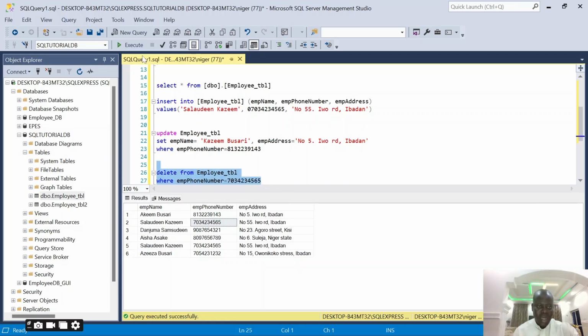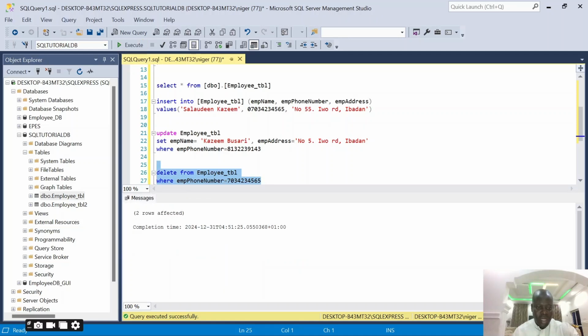So let's run this guy and see what happens. You see, 2 records affected, 2 rows affected. Because we have 2 Salaudin and they are using the same number. So the 2 of them have been removed. If it is one person that is having that number, it will go. If it is 10 million people that are affected using the same phone number, all of them will be deleted. So what it means is you can remove people's records, maybe Ibadan people, all the staff in Ibadan you want to delete or you want to do anything with their record, you can easily do by specifying their location.